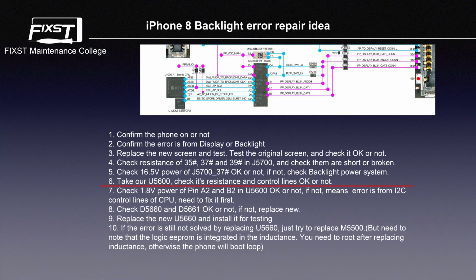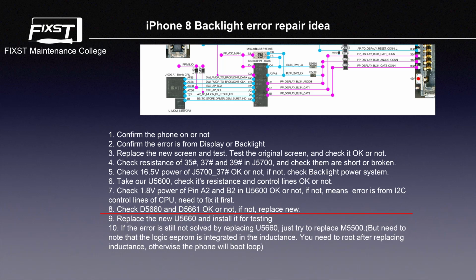6. Take out U5600, check its resistance and control lines OK or not. 7. Check 1.8 voltage power of pin A2 and B2 in U5600 OK or not. If not, means error is from I2C control lines of CPU. Need to fix it first. 8.